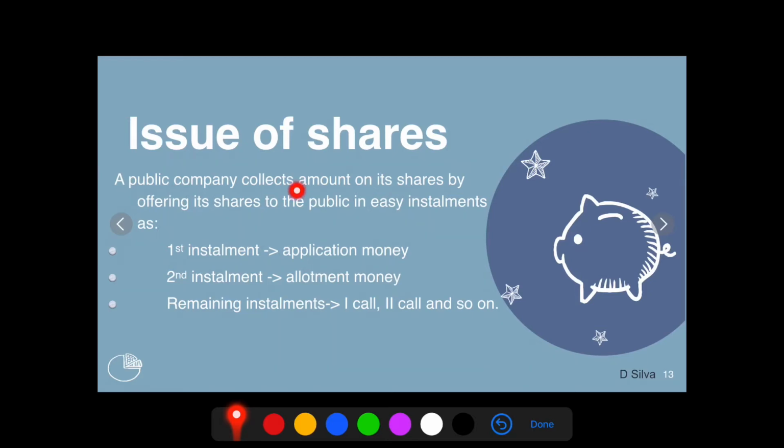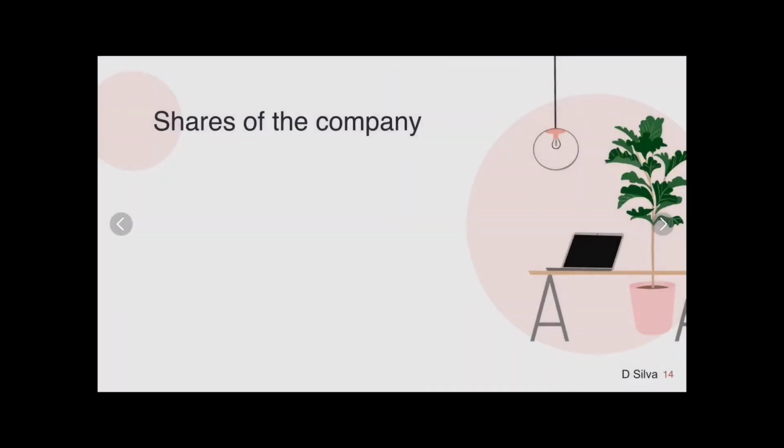How are they going to collect the money? It's very important. First and foremost, they need to collect the money in the form of application money. The second is allotment, and the rest is going to be in the form of calls.